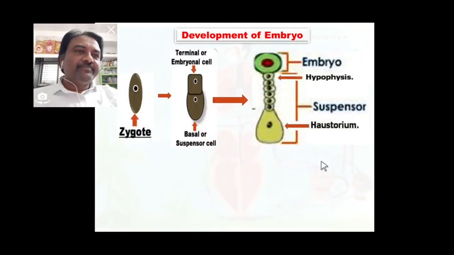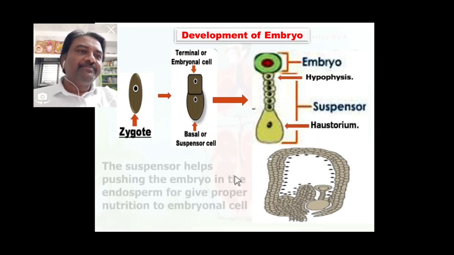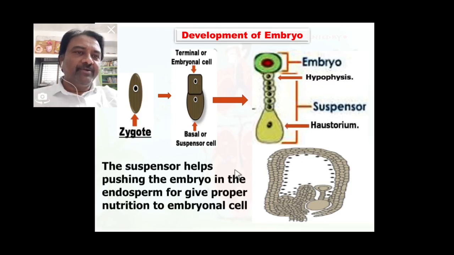Now the function of the suspensor is to push the embryonal cell inside the endosperm. Here it is clearly seen, this is the suspensor and this one is the embryonal cell. So the suspensor helps push the embryonal cell into the endosperm, because it gives proper nutrition to the embryonal cell.